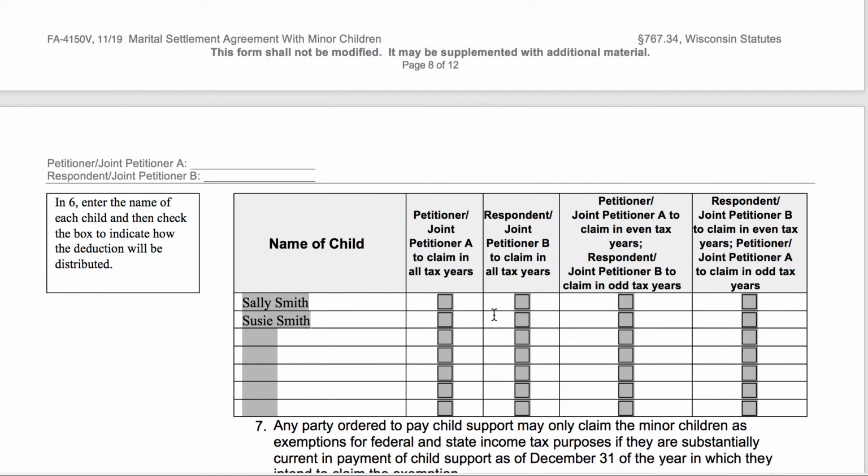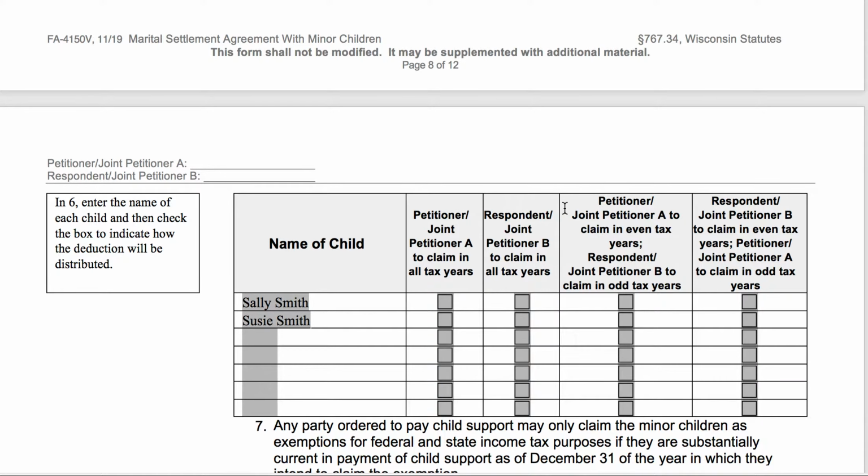on taxes. So you can say it's going to be joint petitioner A or the original petitioner. For those of you who are filing stipulated, you can say it's going to be that person in every tax year. So, 2020, 21, 22, 23, every year going to be that person. You can go over here and say it's actually going to be joint petitioner B, or for those of you who are stipulated, the original respondent is going to claim in all years.